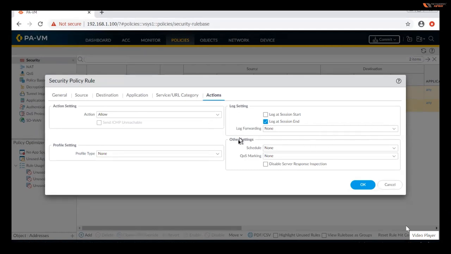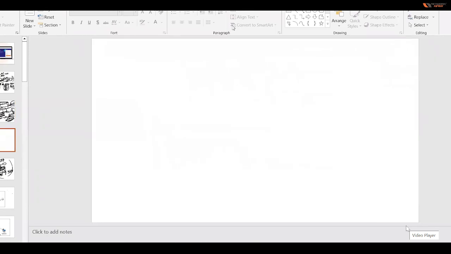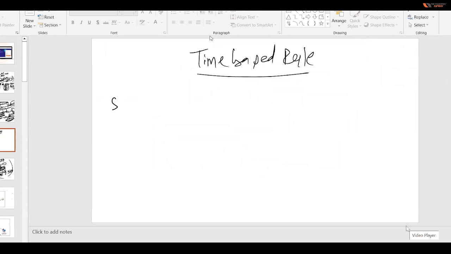Now see the other settings. In the other settings, there is a schedule, and that is none. What is schedule? I want to explain, guys. You can create a schedule for it. Schedule is nothing, it's just called time based. A time based rule, like we have learned in Cisco.